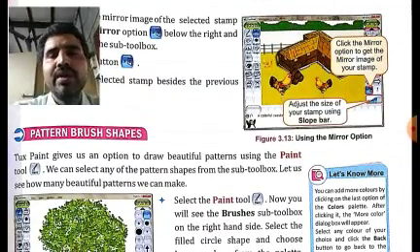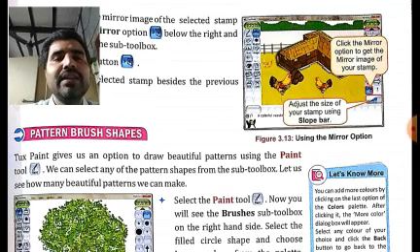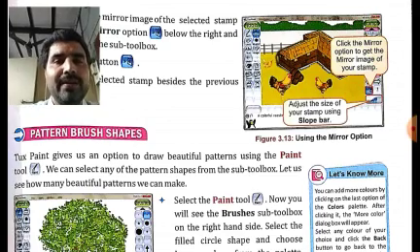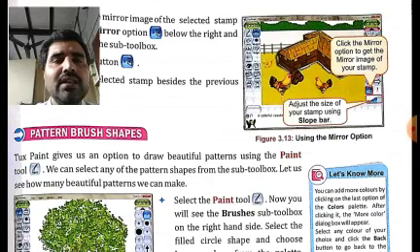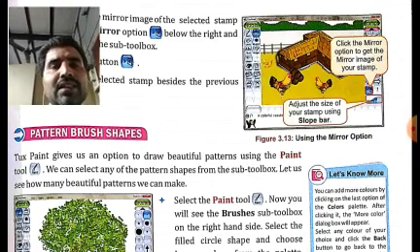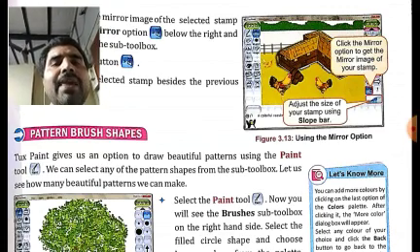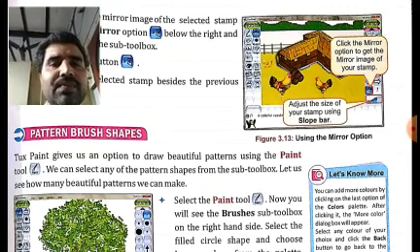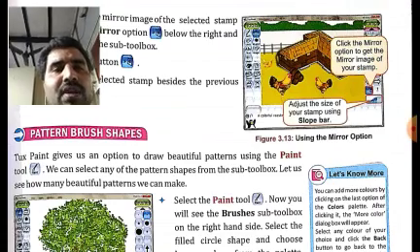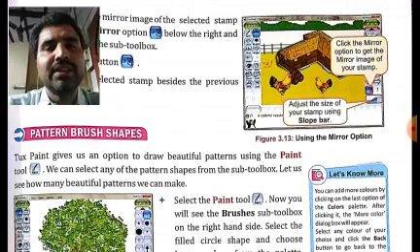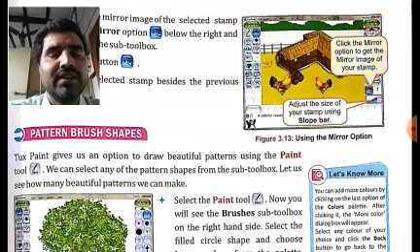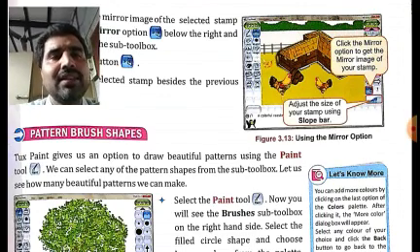Like you could be given a question like, Tux Paint gives us the dash option to draw beautiful patterns using the paint tool. Okay, what question could be asked? Tux Paint gives us the dash option to draw beautiful patterns using the paint tool. So what is the correct answer? In this case, it will be the pattern brush shape option. Okay, Tux Paint gives us the pattern brush shapes option to draw beautiful patterns using the paint tool. So this simple sentence, which is the purpose of this feature, can be asked in the form of a question.